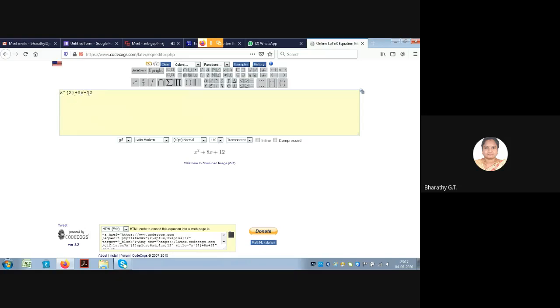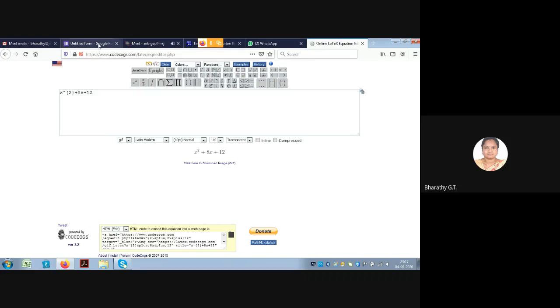As and when you type the equation here, the expression will be available at the bottom. It's as simple as that. Once the equation is done, you can right click on that image and copy image location.